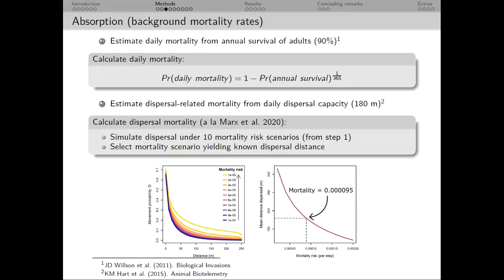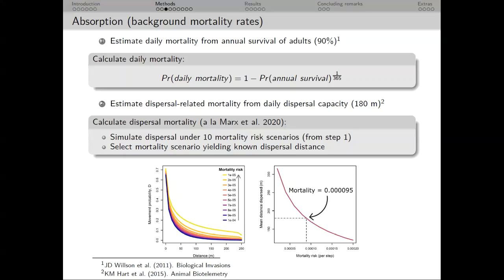Using this estimate, which is essentially mortality per time step in my model, I then focused on dispersal-related mortality, or the mortality per spatial unit. Following the approach of Marks et al. for Florida panthers, I began by simulating dispersal in a homogeneous landscape under various mortality scenarios, which were informed by the previous daily mortality rate, essentially adding and subtracting from that previous estimate.